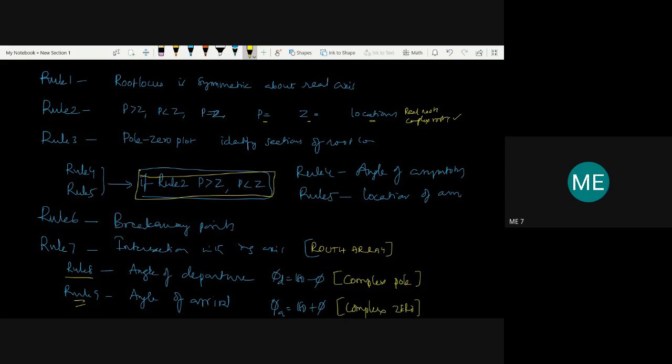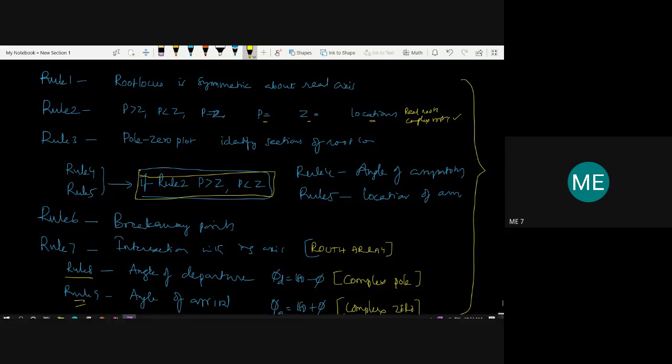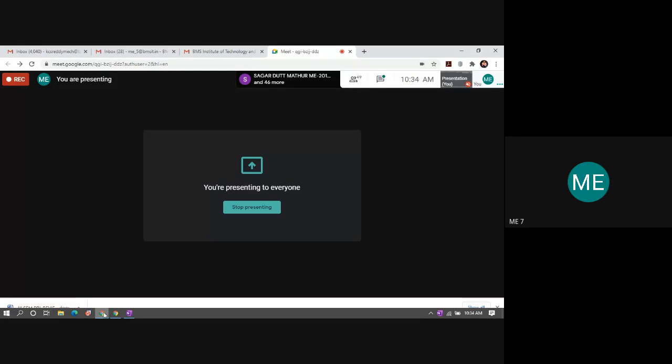So these two rules also depend on rule 2, and 4 and 5 also depend on rule 2. For the remaining, 1, 2, 3, 6 and 7 are compulsory for all the problems. If you understand this complete overview of the rules for sketching the root locus, then it will be easy for you for any problem that is given, as the same procedure can be applied in sketching the root locus, right? So we'll stop today.